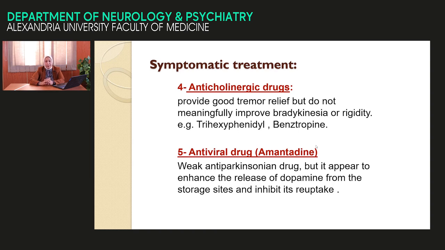Anticholinergic decreases the acetylcholine, to try to make a balance between dopamine and acetylcholine. It is effective on the tremor, and it is the drug of choice in antipsychotic-induced or drug-induced Parkinson-like conditions. Antiviral? Why antiviral? There is no viral etiology. But when we look at the mechanism of action of the antiviral, we find it is a weak anti-Parkinsonian, but it enhances the release of dopamine and inhibits its reuptake. So it enhances the synthesis and the release of dopamine. We may give antiviral to augment the action of the previously mentioned anti-Parkinsonian drugs.